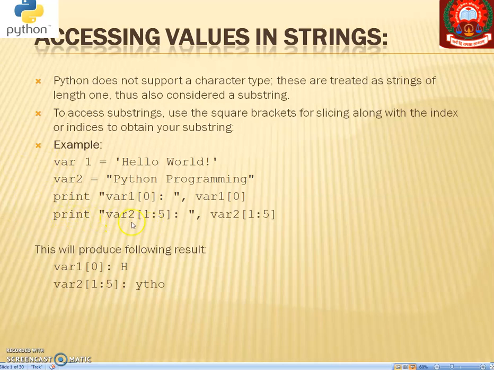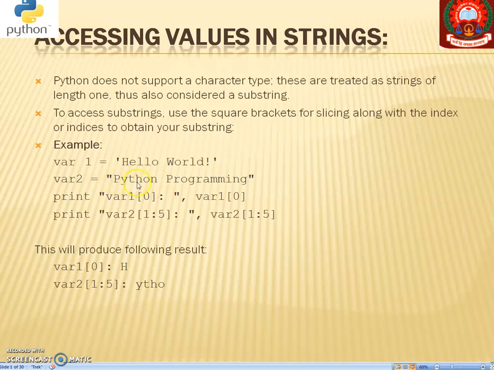That we are going to print var2. Here I have taken the example Python. If you want to print ython and you don't want to print programming, then in that case what you have to do is take var2 and start from y: 1 2 3 4 and 5. This one indicates the starting position and this one indicates the last position, including this and this. Are you getting it? Including 1 and including 5, means this will be 1 2 3 4 and 5.